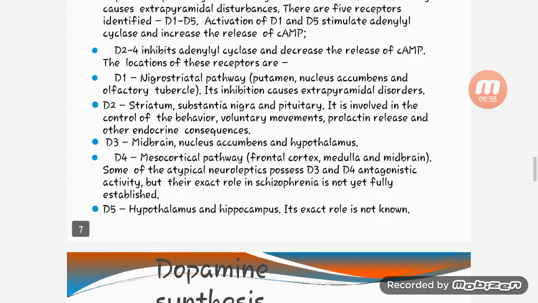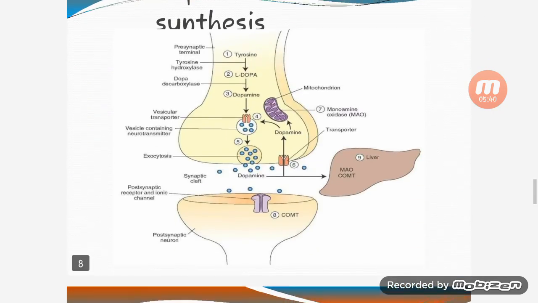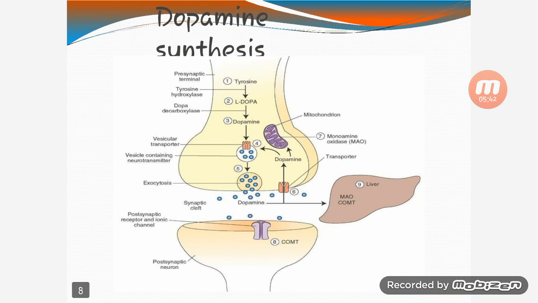Its exact role is unknown. So you can see the synthesis of dopamine here.